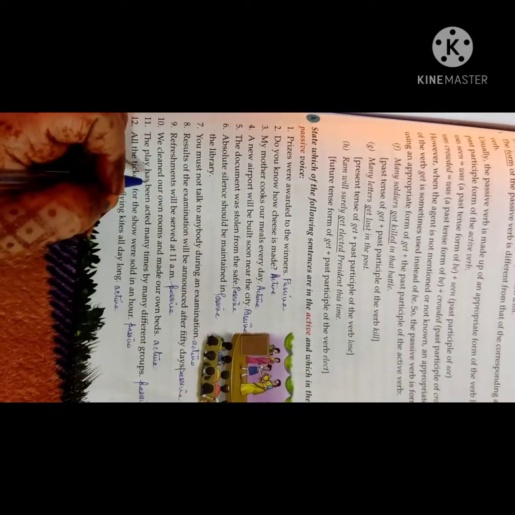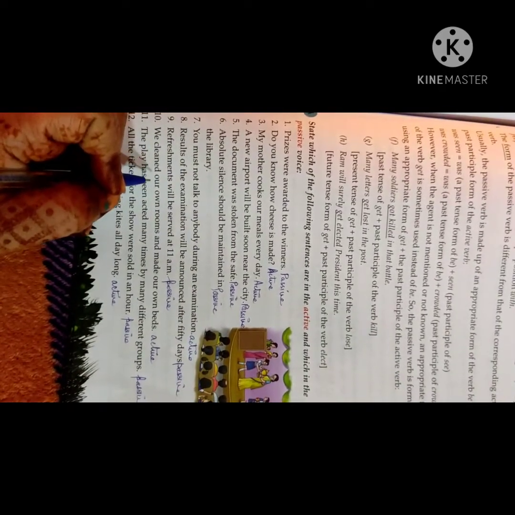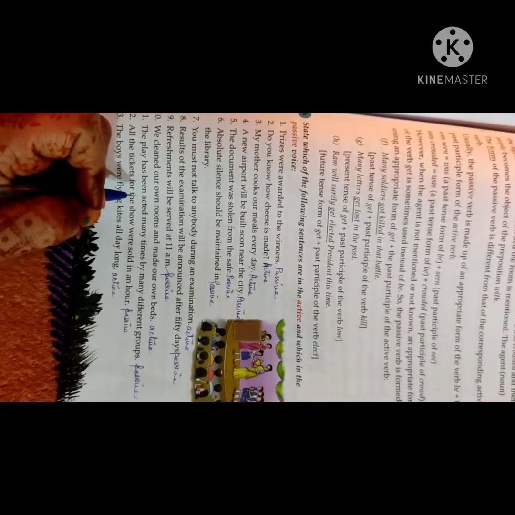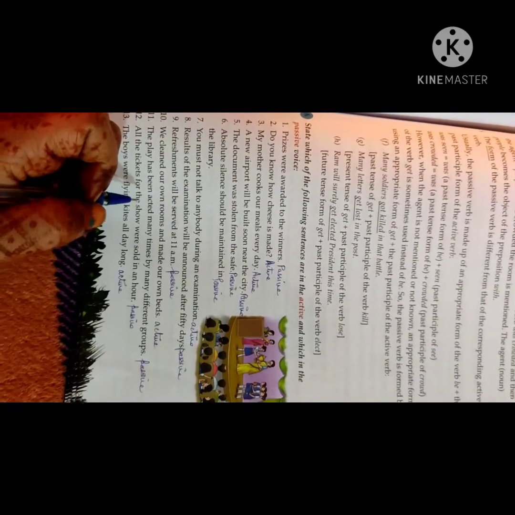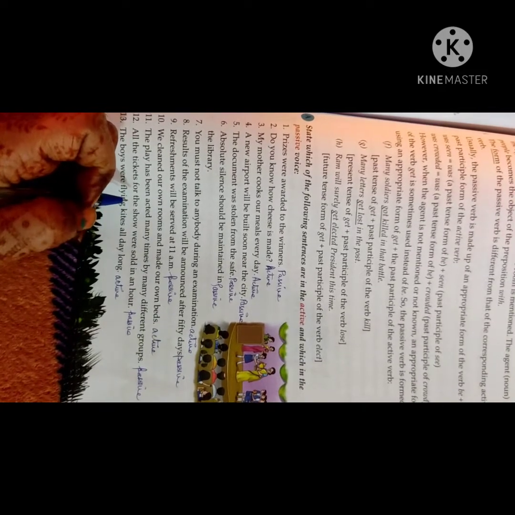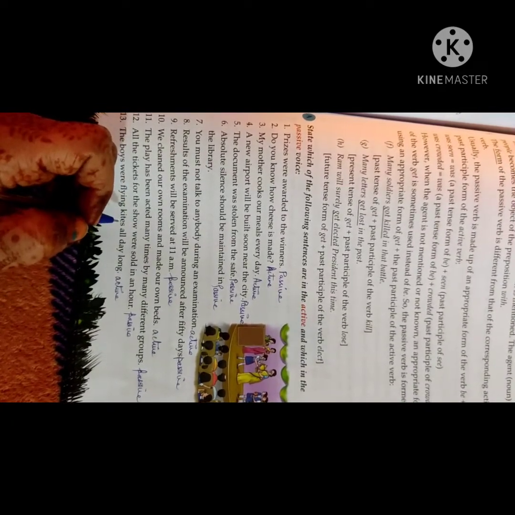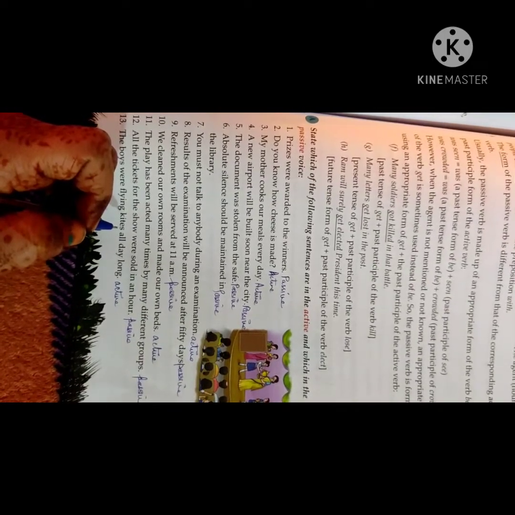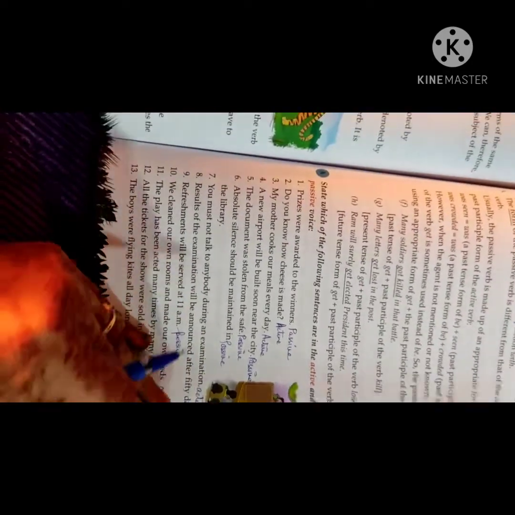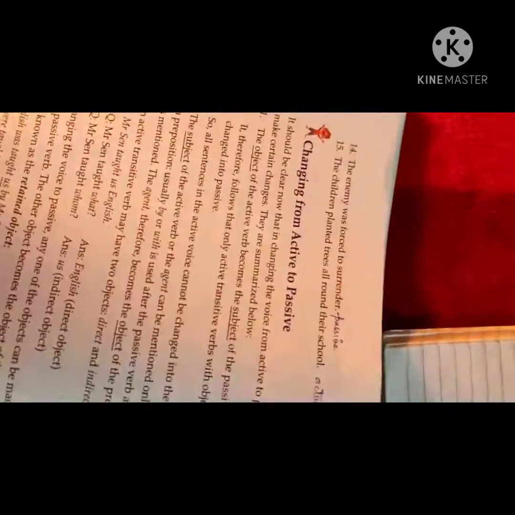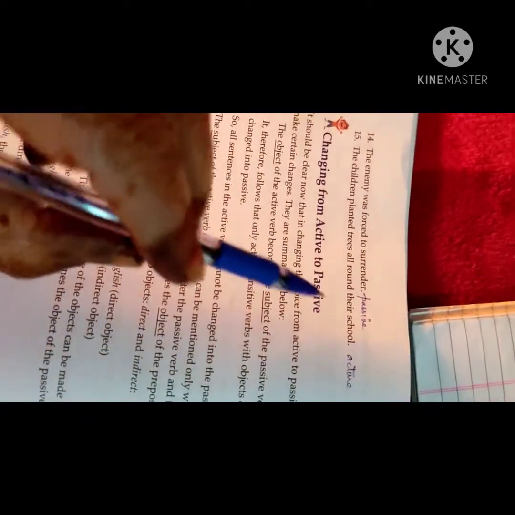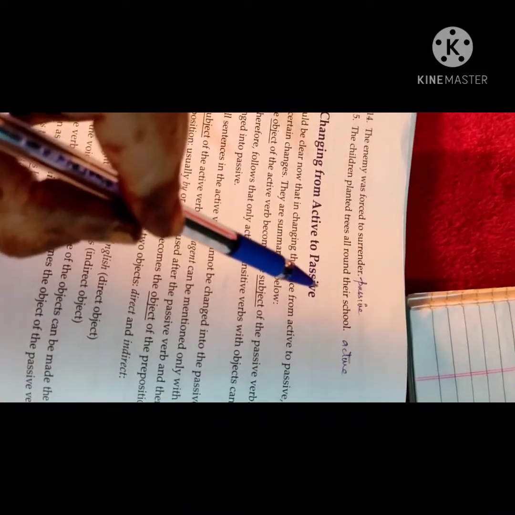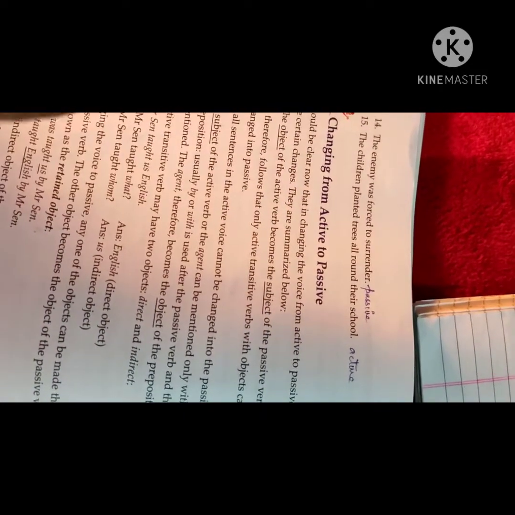In passive voice. We cleaned our rooms and made our own bed. It is in active voice. The play has been acted many times by many different groups. Passive voice. All the tickets for the show were sold in an hour. It's in passive voice. The boys were flying kites all day long. It's in active voice. The enemy was forced to surrender. Passive voice. The children planted trees all around their school. Is in active voice.